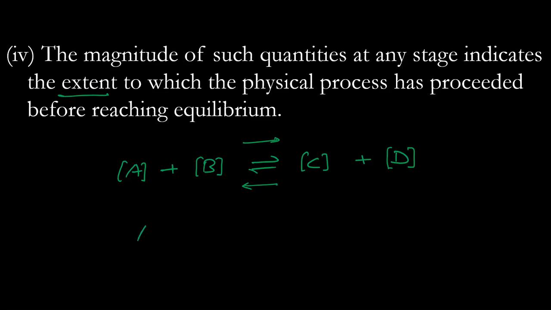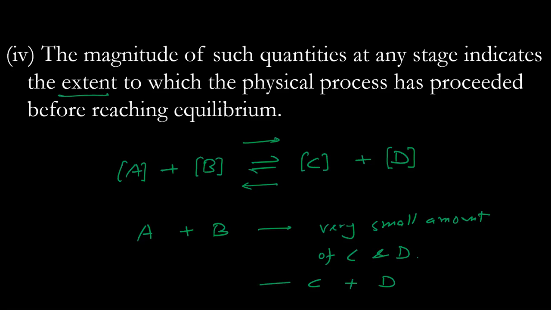So we can decide whether we have achieved equilibrium. Why? Because suppose we start mixing A and B, then at that time you don't have C and D. You have only A and B. So initially, a very small amount of C and D will be produced because they are zero. But when we have sufficient C and D, the reverse reaction will also take place. So initially, the forward rate will be very high because you have only reactants. You don't have any products.